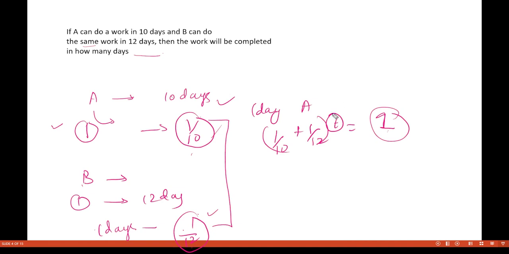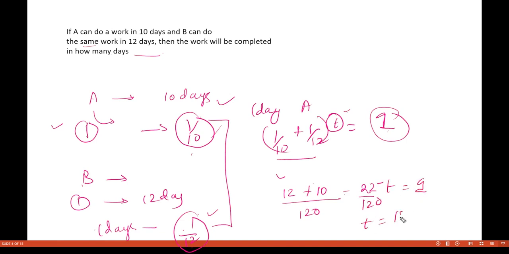Now you need to calculate the time, because this is the work done in one day. And then there is a time that will be required, and 1 is the complete amount of the work. So let us calculate. If you take the LCM, you get 120. You add 12 here, you add 10 here. So you are getting 22 upon 120 into t is equal to 1.